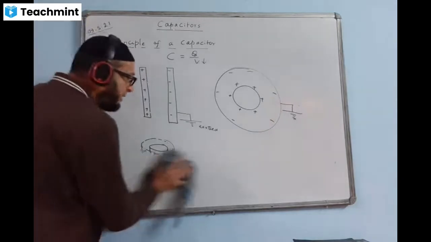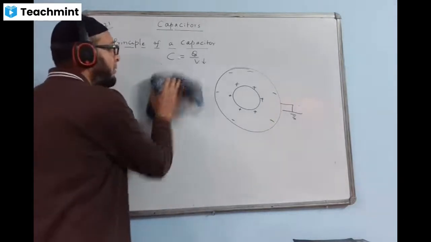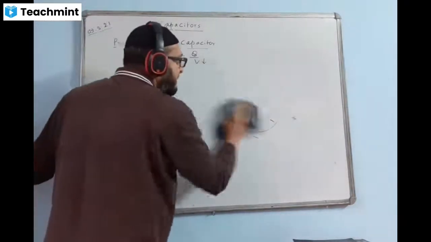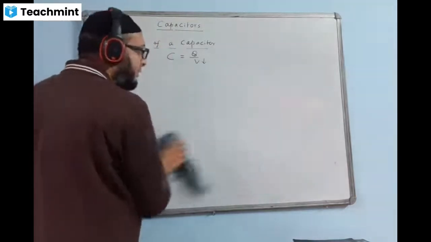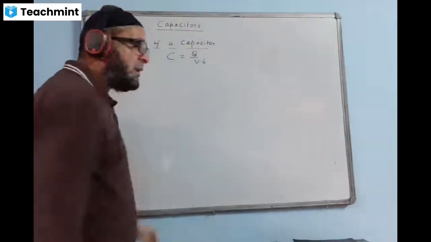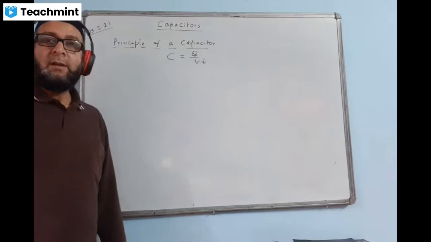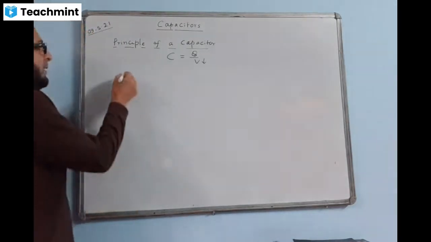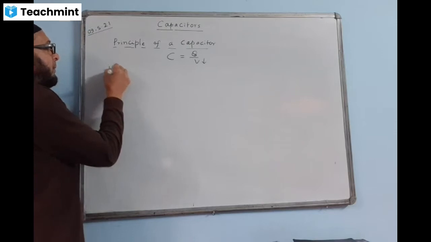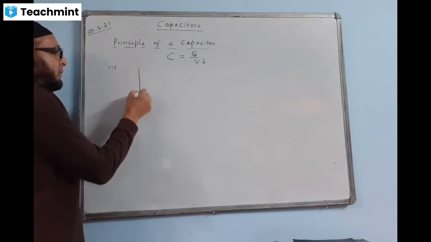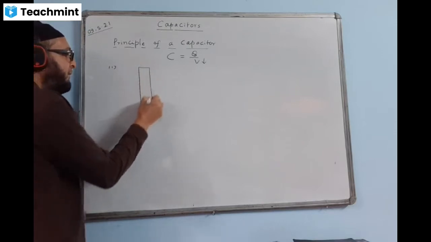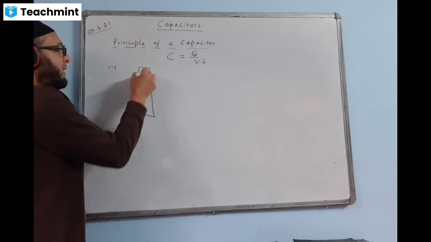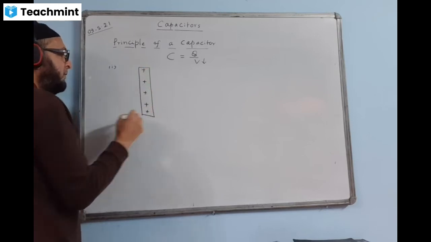Now I'll tell you the reason why the capacitance becomes very large, or why it has the capacity of storing a large amount of charges. Let us take the first case, where we have a single charged conductor like this.